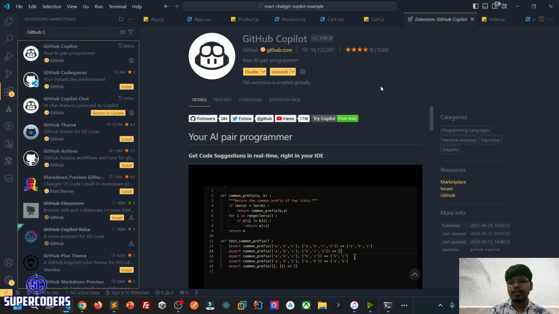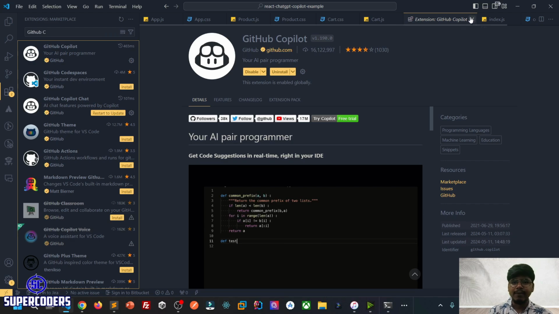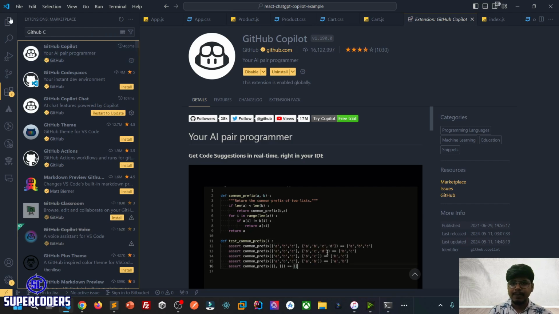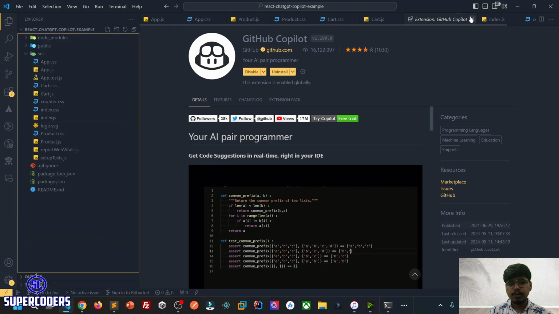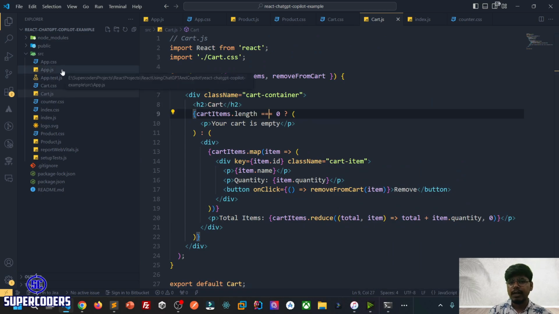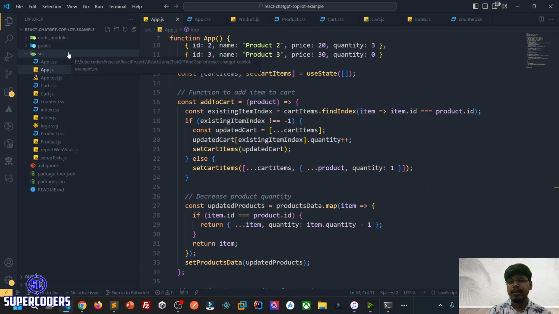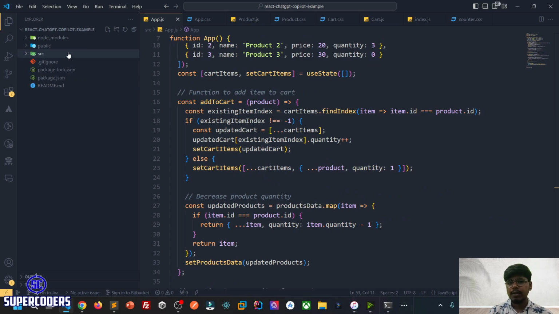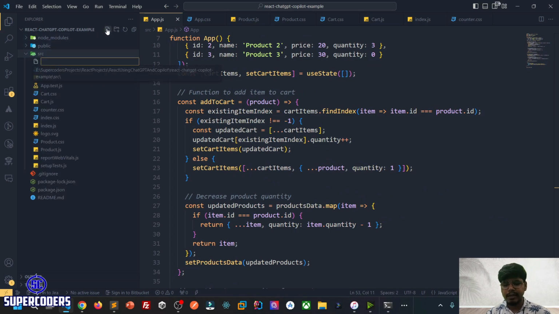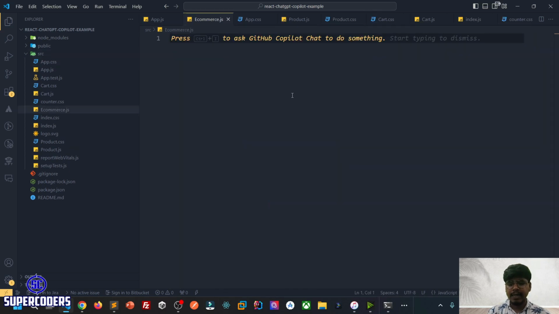As an alternative, you can use ChatGPT, but for ChatGPT you need to write the code and paste it again. But here in Copilot, you don't need to worry about this. It will write everything in your VS Code. You don't need to move anywhere. Let me show some examples. So here, if you see the app.js file, I'm going to create another example. Let's suppose I'm going to create an e-commerce.js file. Now here I'm just writing some code and Copilot will complete it.